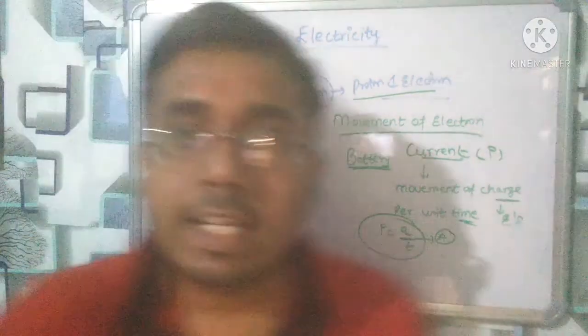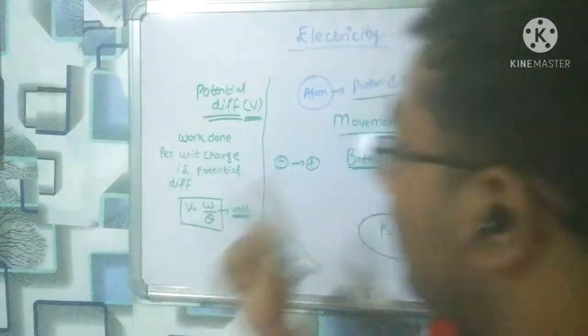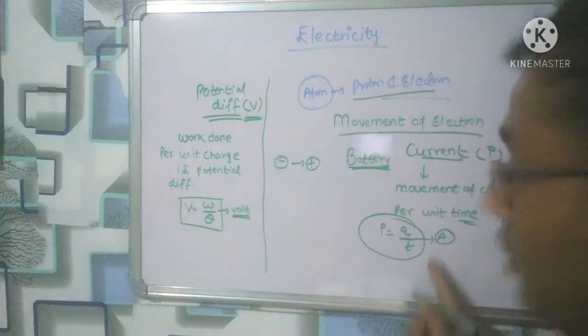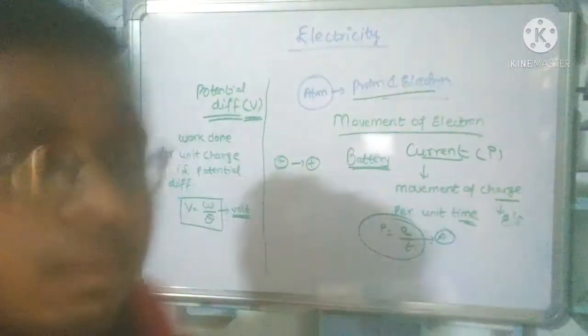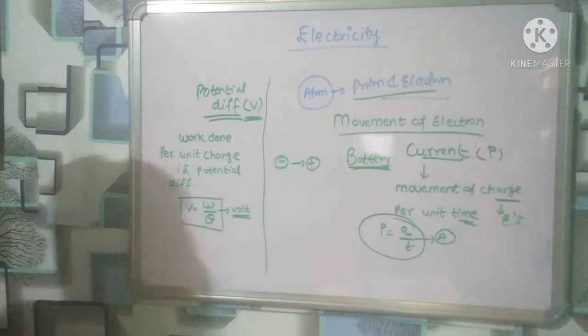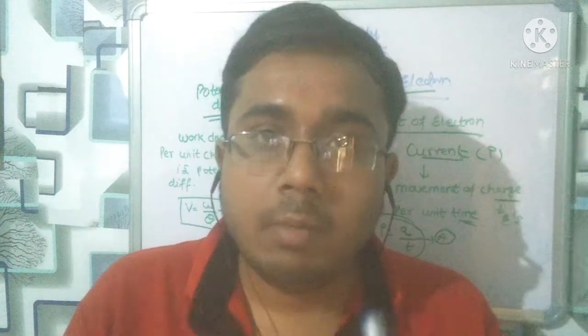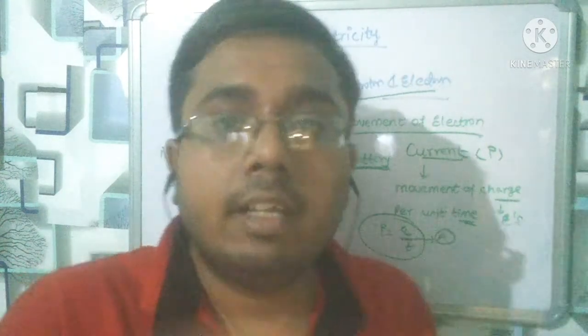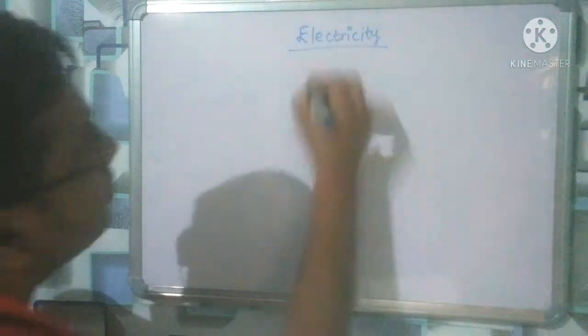So basically two things you have to remember. First, current is charge per unit time, and second, potential difference is work done per unit charge. You have to remember both. We have noted till now what is current and what is potential difference. The unit of potential difference is volt, and the unit of current is ampere. Now let us move towards Ohm's law. So put the heading Ohm's law.